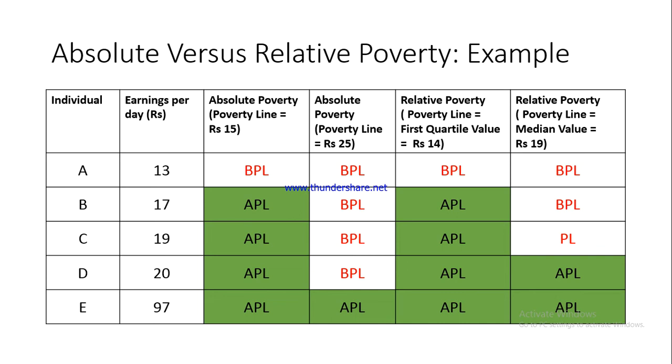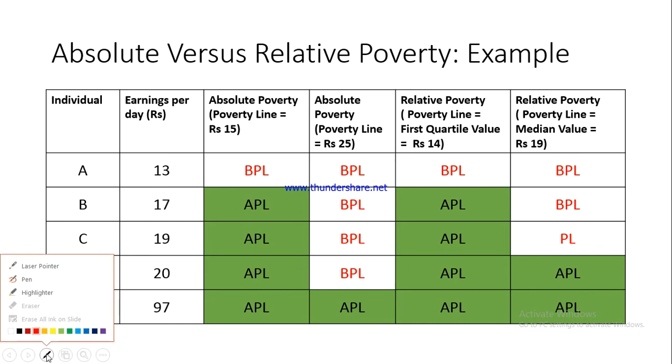Now in the third and the fourth column we are talking about the absolute poverty levels, and we are trying to find out which of these individuals belong to the APL sections, above poverty line, and which belong to the BPL, below poverty line, sections. BPL sections have been shown in red, APL with the green background, right? Have a look at the third column now.